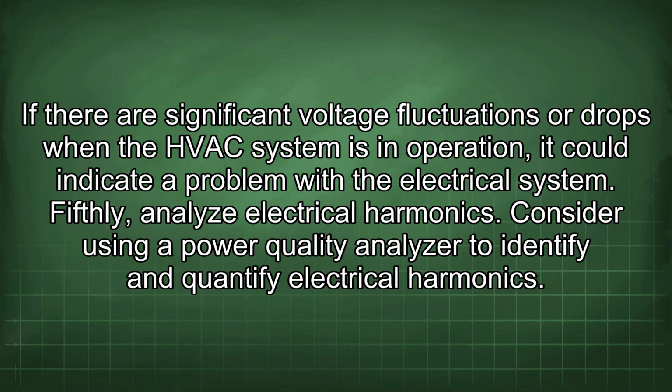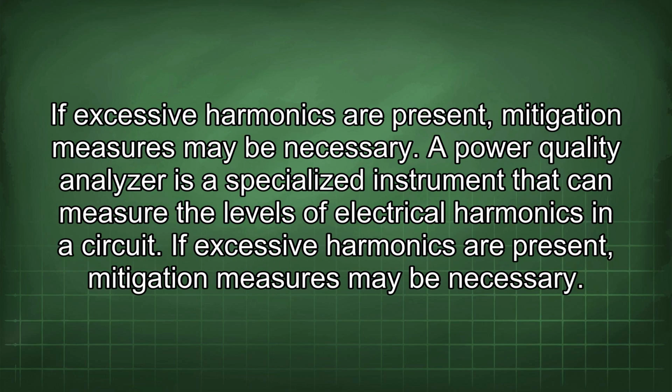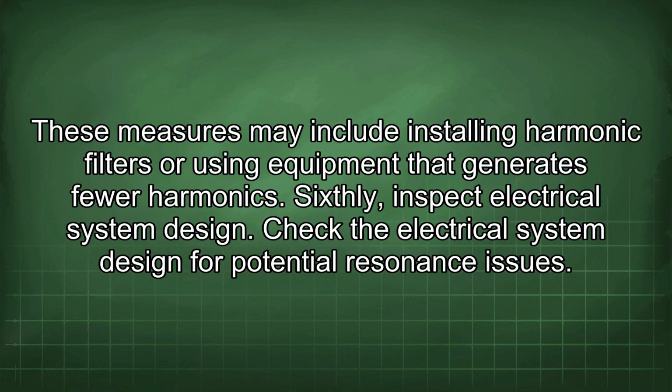Fifthly, analyze electrical harmonics. Consider using a power quality analyzer to identify and quantify electrical harmonics. If excessive harmonics are present, mitigation measures may be necessary. A power quality analyzer is a specialized instrument that can measure the levels of electrical harmonics in a circuit. These measures may include installing harmonic filters or using equipment that generates fewer harmonics.